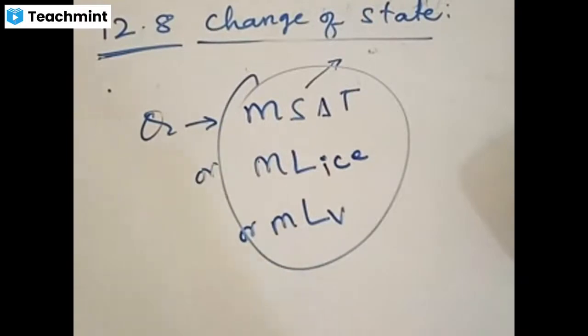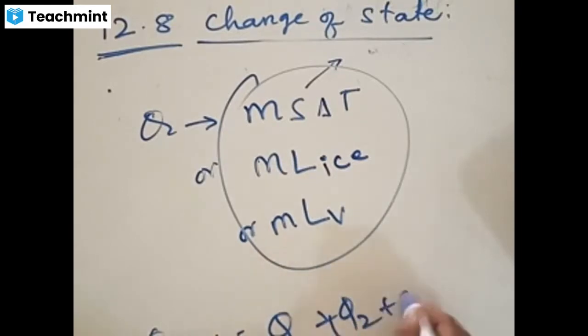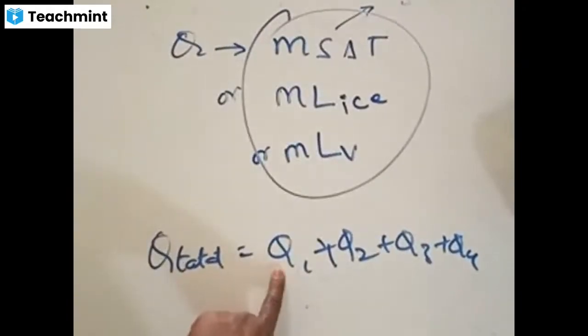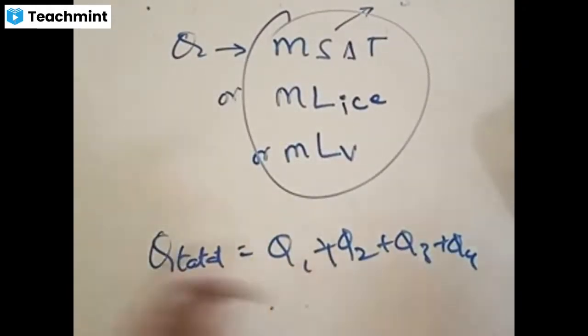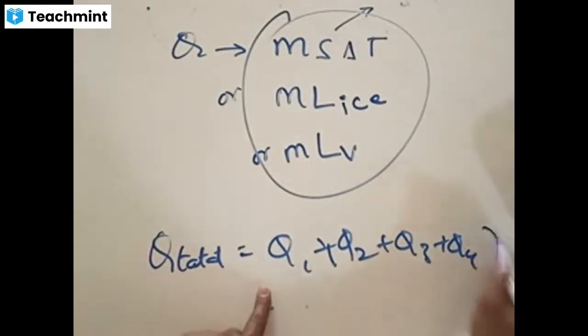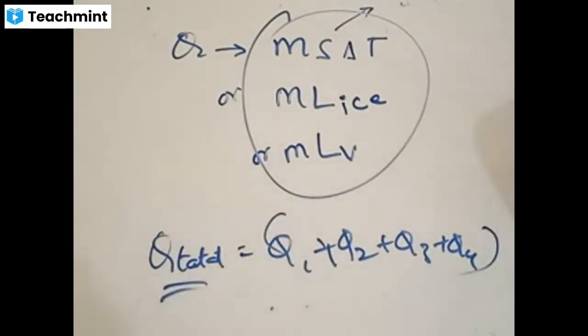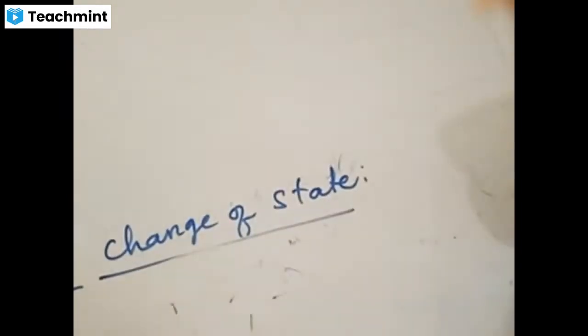Now, in the previous example, we calculated 4 Qs. Total heat is equal to how much? Once you calculate all the Qs, total heat is equal to the sum of all the heats: Q1 plus Q2 plus however many such terms there are. Is the basic concept clear? Latent heat of ice, latent heat of vaporization. If all these things are clear, I would like to take one example to make this more clear.